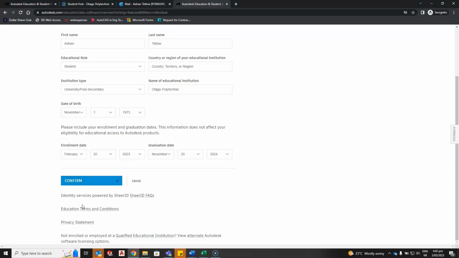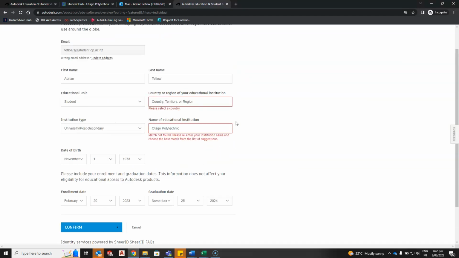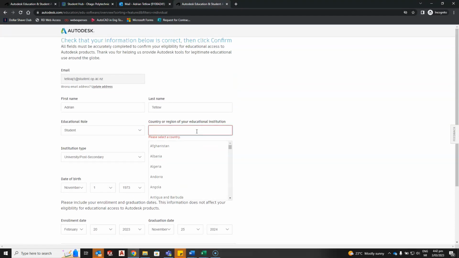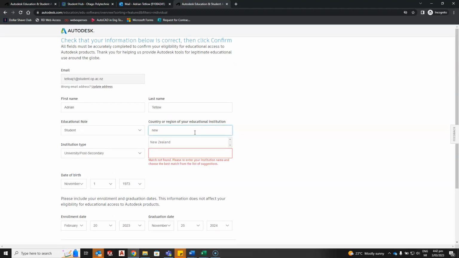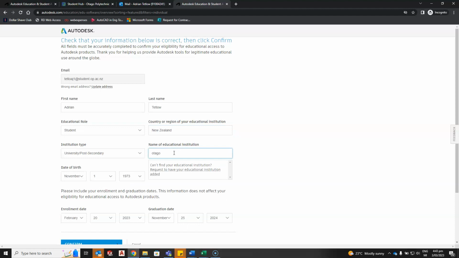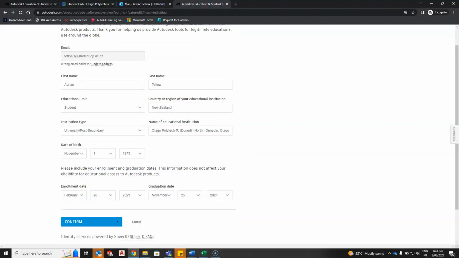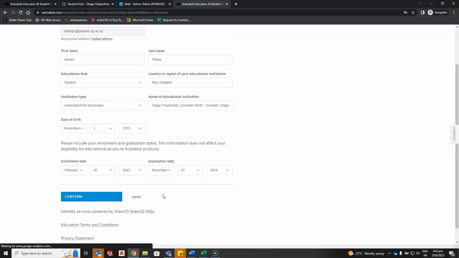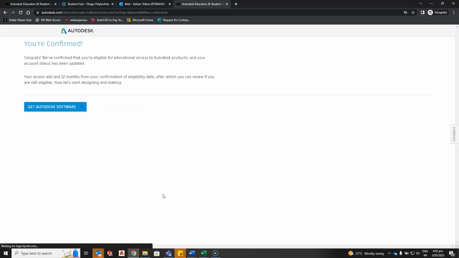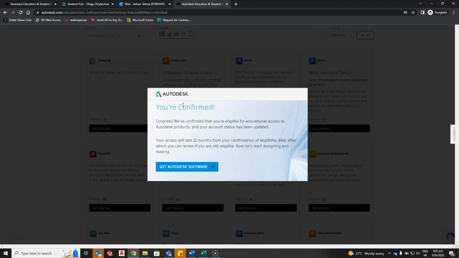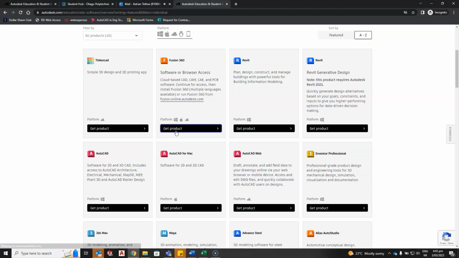Right, so this is where there's this identity services. So we'll just try confirm. Okay. Oh, that's probably why I missed that box, which is maybe why it wasn't finding Otago Polytech. There we go. Right. Sorry, missed that step. Put in the country and then it'll find your institute. Okay, so we confirmed we want to get some Autodesk software. Right, here we go. So now we've got Get Product. That's the bit I was looking for.